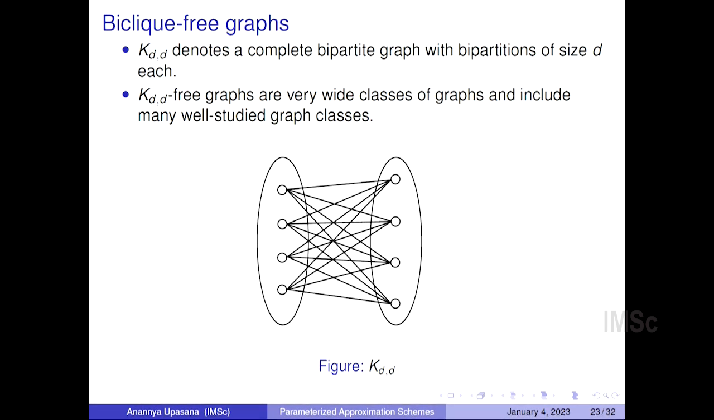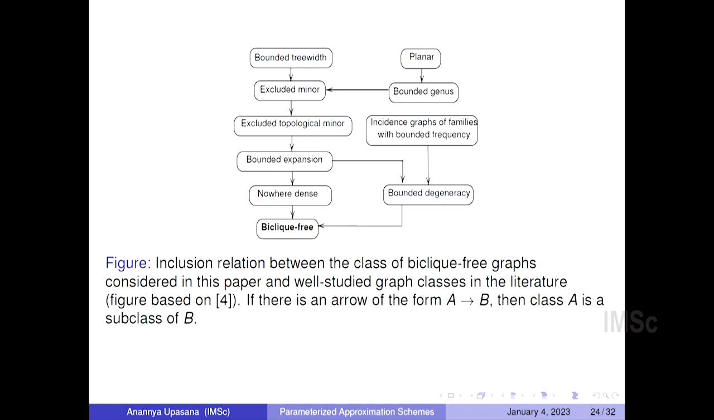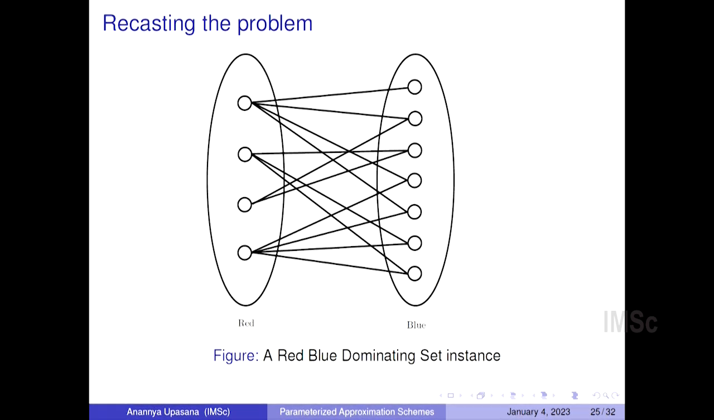K_{d,d}-free graphs are an important class of graphs that exclude K_{d,d} as a subgraph, so they do not have a K_{d,d} as a subgraph in them. This is very important because this class includes many other well-studied graphs, as can be seen in this figure. If there is an arrow from a class A to a class B, then class A is a subclass of class B. So biclique-free graphs include all of these important graph classes like bounded treewidth graphs, planar graphs, and bounded degeneracy graphs.